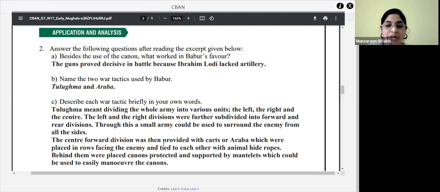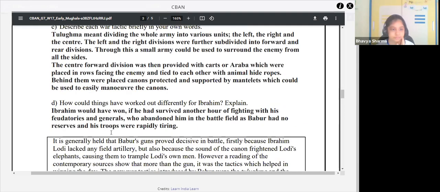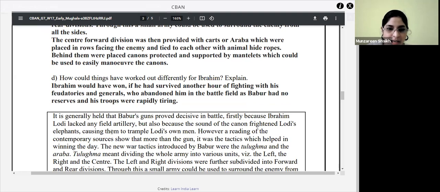Okay, very good. And what do we mean by Araba? The forward division was then provided with carts, which were placed in rows facing the enemy and tied to each other with animal hide ropes. Okay, so these were the different tactics which Babur used, and that's the reason he was able to win the battle one after the other. Got it? Have you all understood, children? Yes, ma'am. Okay, so can you see the passage is also given over here as well.